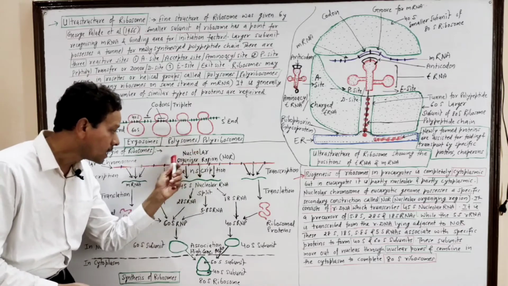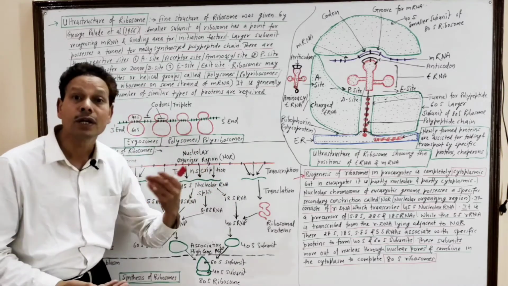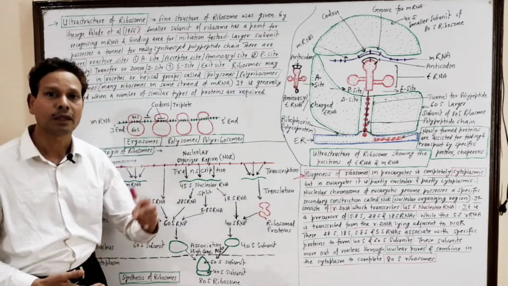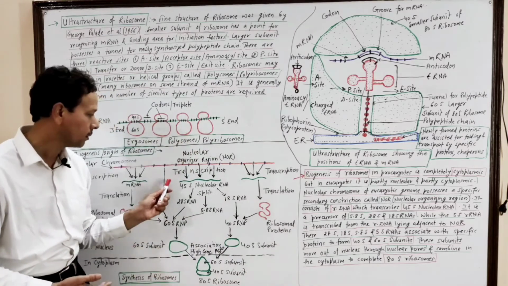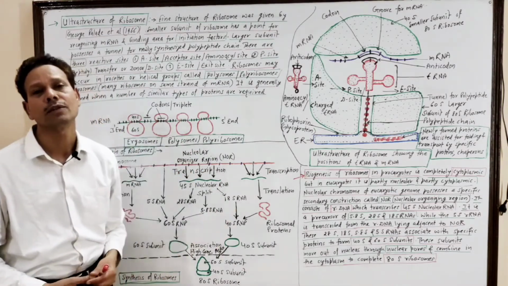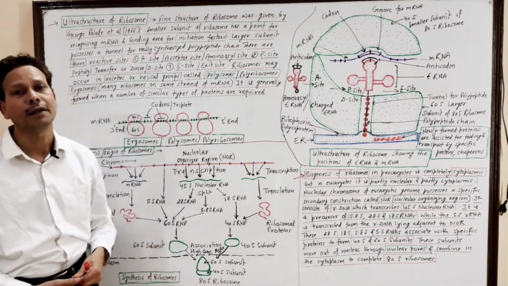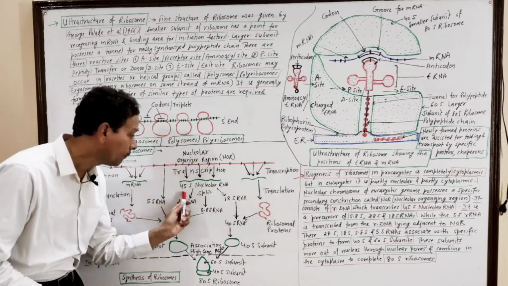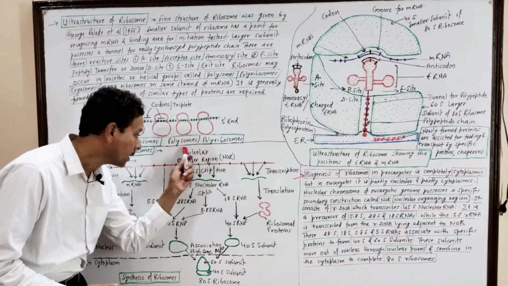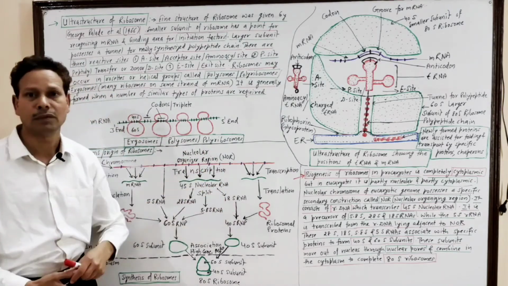It undergoes transcription to produce a large sized RNA, the 45S nuclear RNA. This 45S nuclear RNA is heterogeneous nuclear RNA. It is a mixture of several RNAs, and this 45S RNA, which is transcribed by this NOR region, is cleaved.